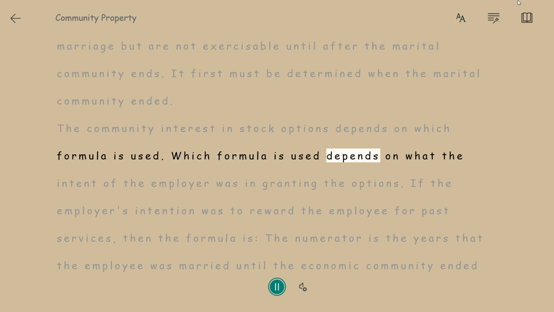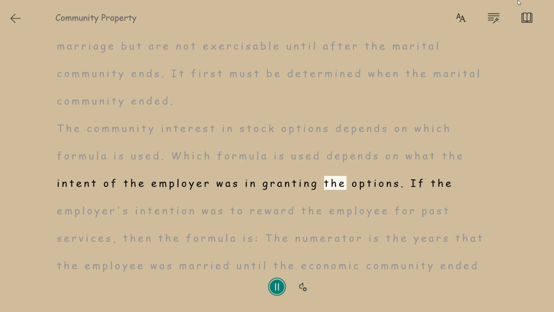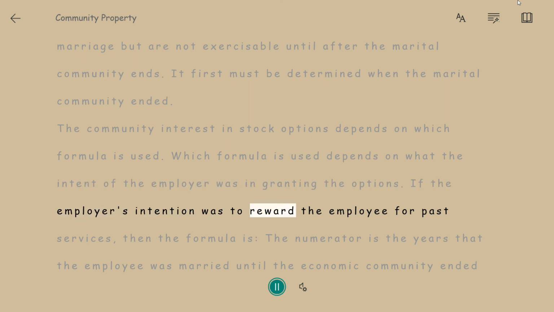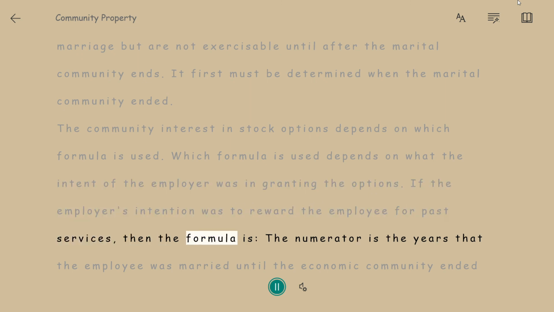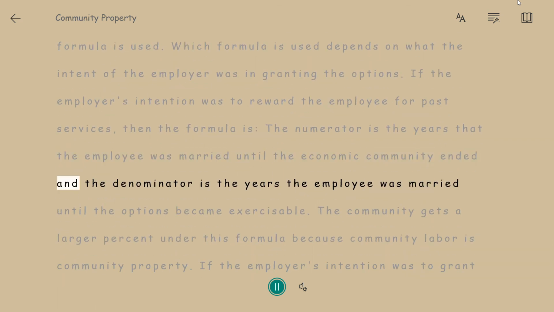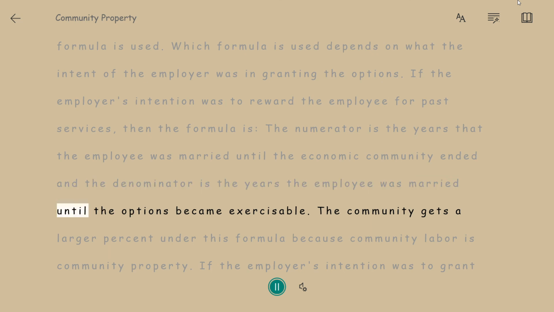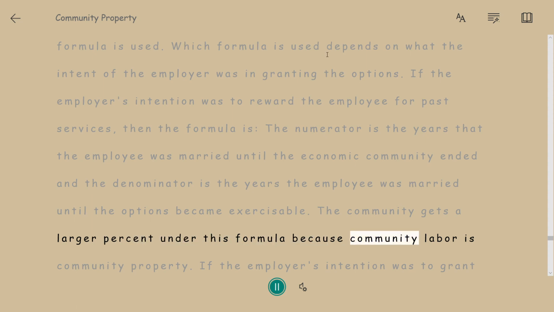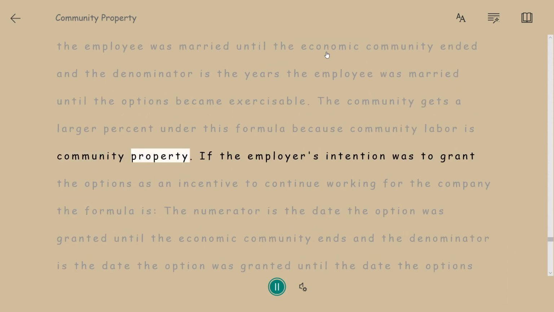Which formula is used depends on what the intent of the employer was in granting the options. If the employer's intention was to reward the employee for past services, then the formula is, the numerator is the years that the employee was married until the economic community ended, and the denominator is the years the employee was married until the options became exercisable. The community gets a larger percent under this formula, because community labor is community property.